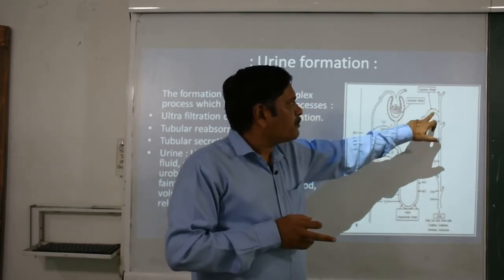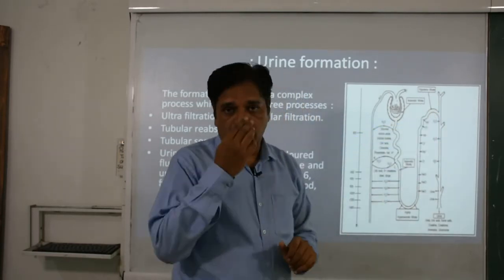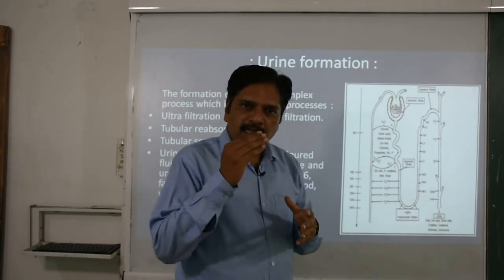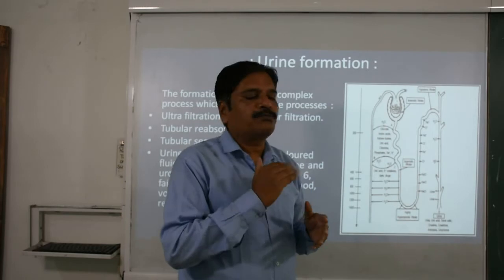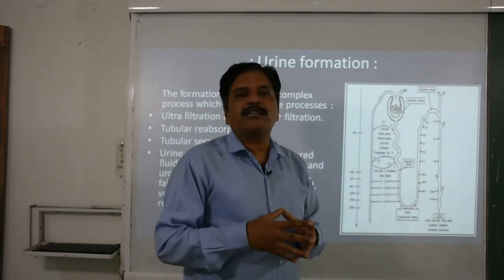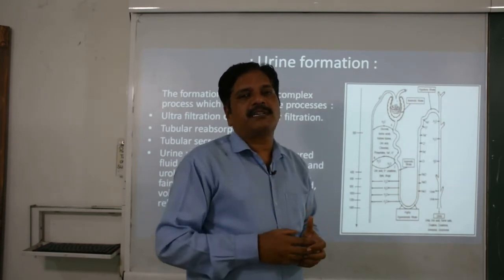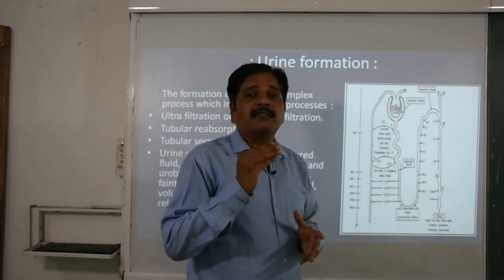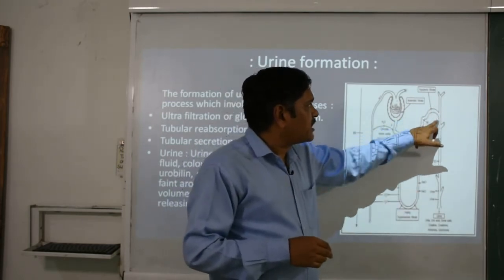That's why this portion is called tubular secretion. The meaning is the secretion secreted by the tubule, that means the distal convoluted tubule releases unwanted material which is absorbed there or which is in excess, and the concentration of urine is also decided by this.